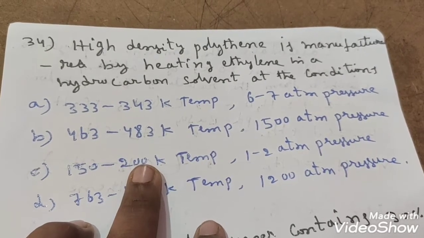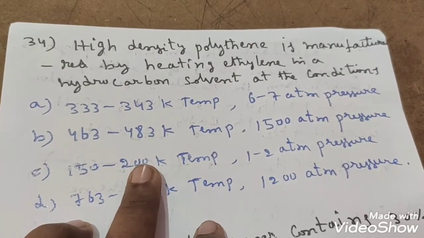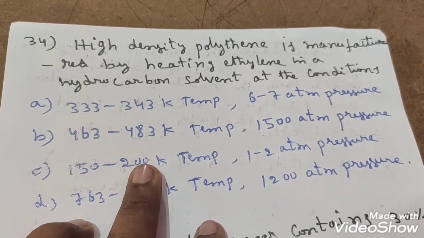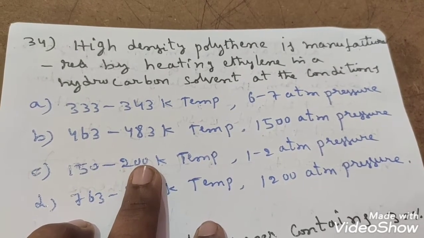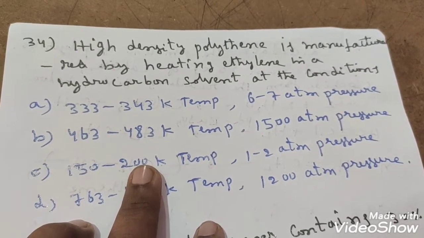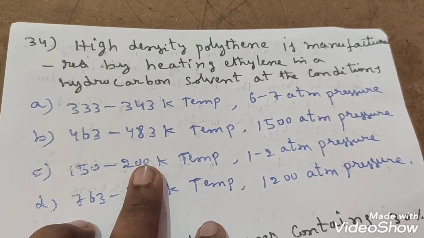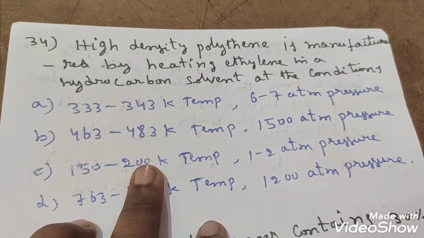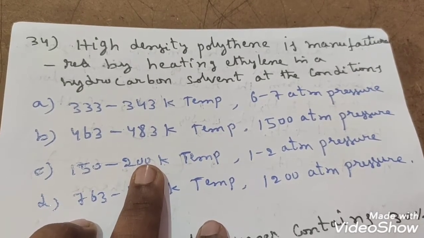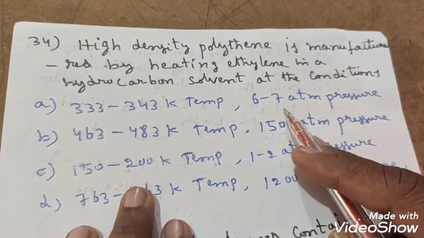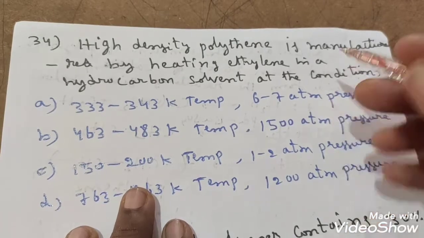High density polythene is prepared by the addition polymerization of ethene in a hydrocarbon solvent in the presence of Ziegler-Natta catalyst. Ziegler-Natta catalyst is what? Titanium tetrachloride, that is TiCl4 plus triethyl aluminum (C2H5)3Al. At what conditions? At a temperature 333 to 343 Kelvin and pressure 6 to 7 atmosphere pressure, student.